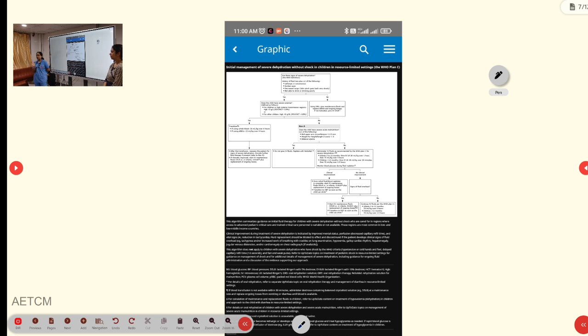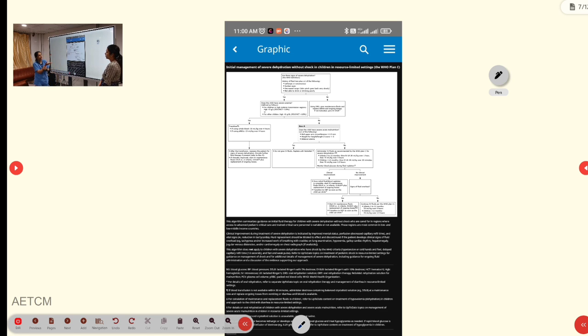Once this anemia is ruled out, you will have to look for severe acute malnutrition in the child. That is, you can look at the mid upper arm circumference if it is less than 11.5 centimeter, or if the weight for height Z score is less than 3, or if there is bilateral edema. If any of these features are there, we will term it as severe acute malnutrition. In severe acute malnutrition, you will first treat the child with ReSoMal. You will never give the child ORS, because ORS has more sodium and less potassium. But in severe acute malnutrition, we want less sodium and more potassium. So we will treat the child with ReSoMal and not give ORS.